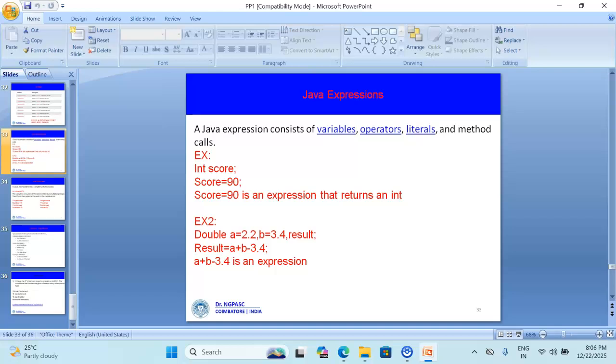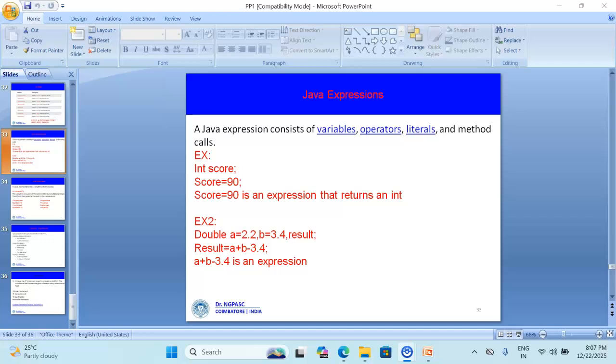Next one is Java expression. A Java expression is a construct made up of variables, operators and method calls that evaluates to a single value. Examples: 10 + y, x * y, a == b. These are some of the expressions.